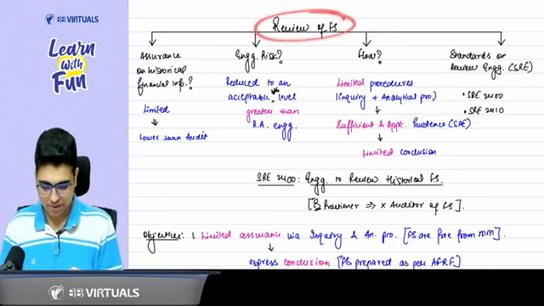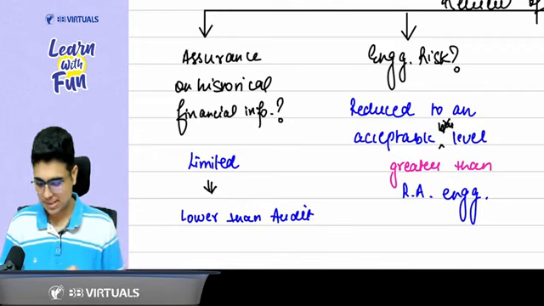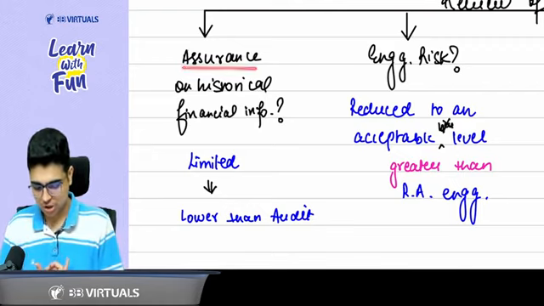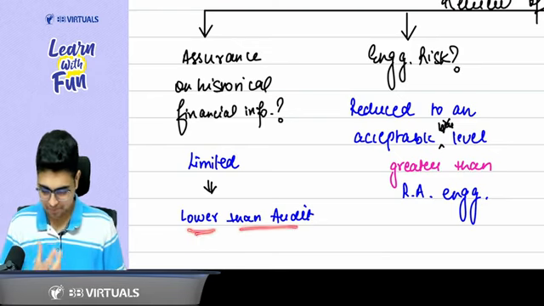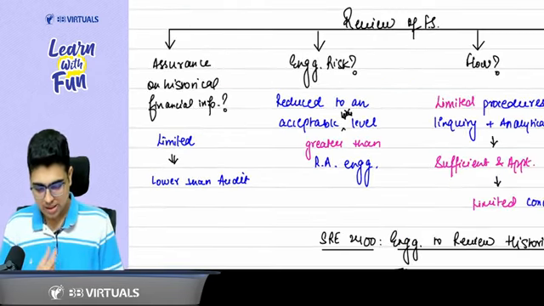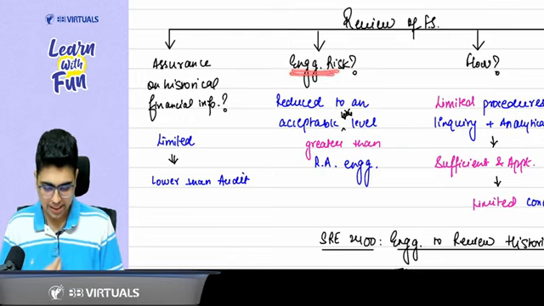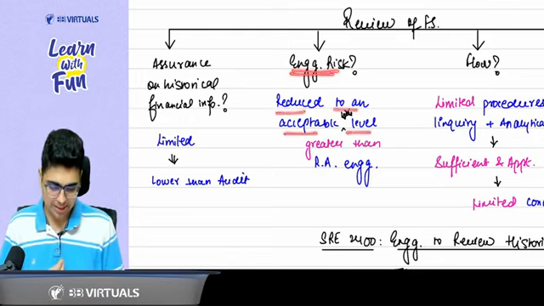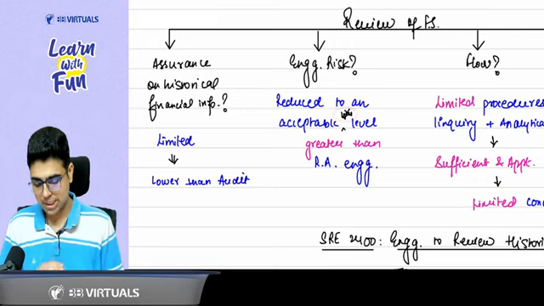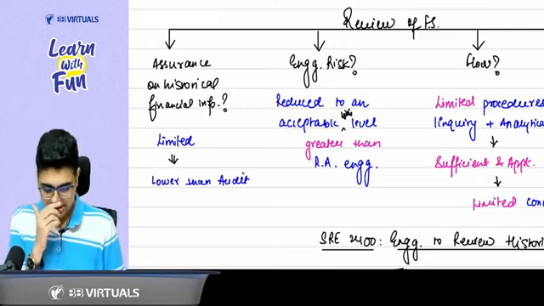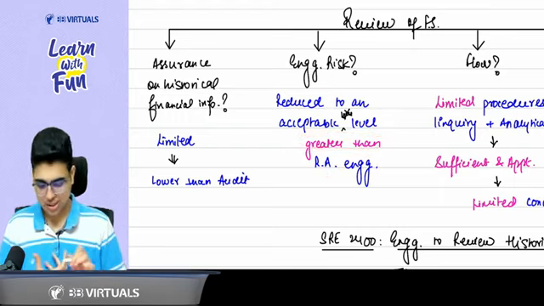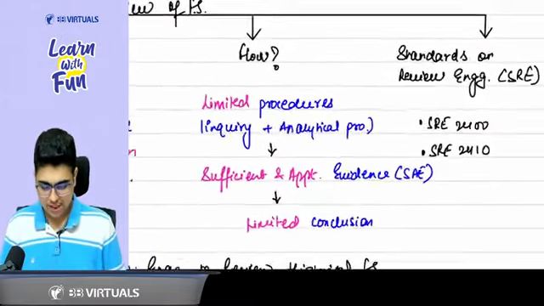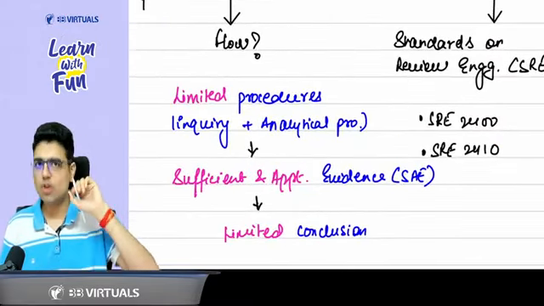First of all, when I talk about review of financial statements, let's understand the basics. Here also we give our assurance on the historical financial information, but the assurance is limited. That means it is lower than audit. Now, the engagement risk will be reduced to an acceptable level, not an acceptably low level. Because it is reduced to an acceptable level, obviously the engagement risk is greater than a reasonable assurance engagement.